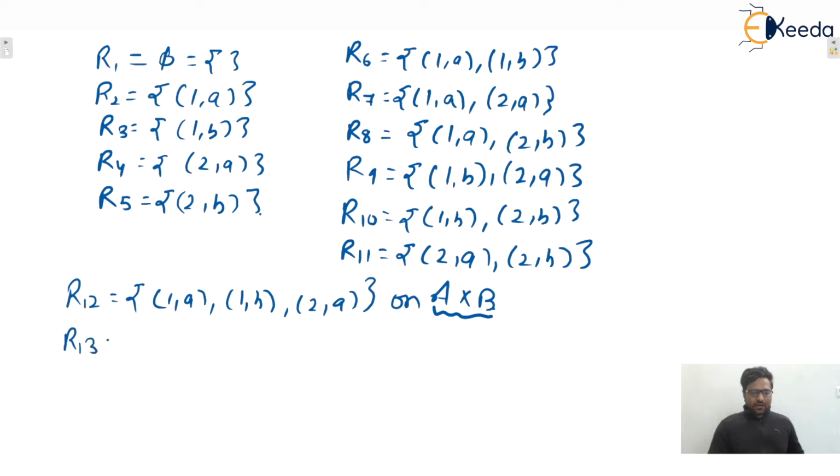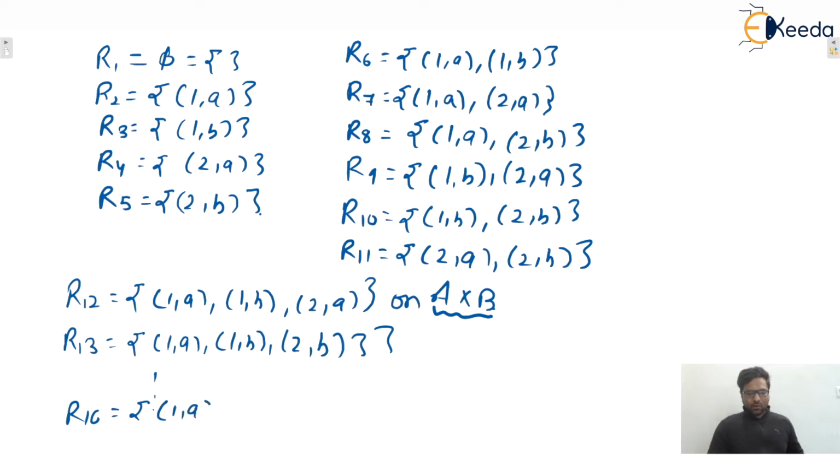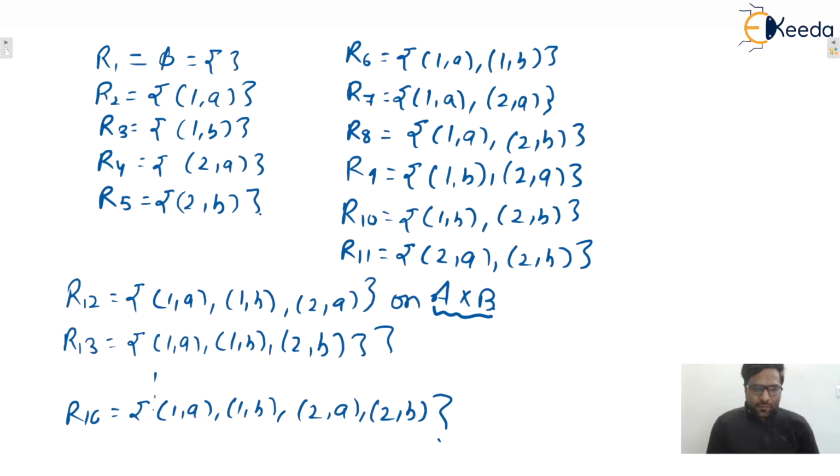Similarly, R13 we can write as (1,a), (1,b), (2,b), and so on. In total, the 16th one will be the one containing all the ordered pairs. Yes or no? I hope this is clear to everyone. So 16 relations will be there in this particular example.